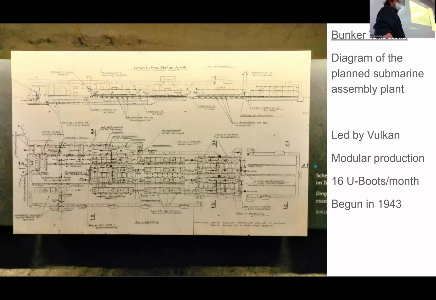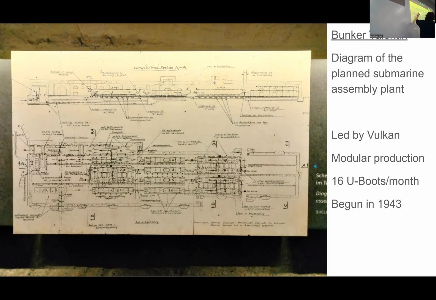So here you have a diagram of the production facility. This is a top-down view of the bunker. And you see here the drawings numbered 1, 2, 3, 4, 5. It goes down this way, up here, down that way, 6, 7, 8, 9, 10, 11, 12. And 13 is a tank or basin where the finished product would be lowered.